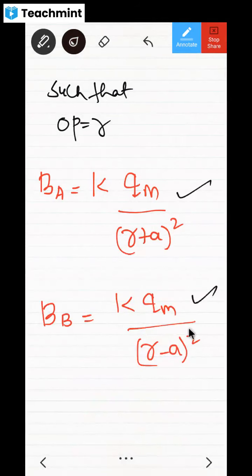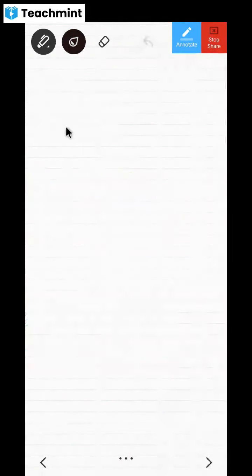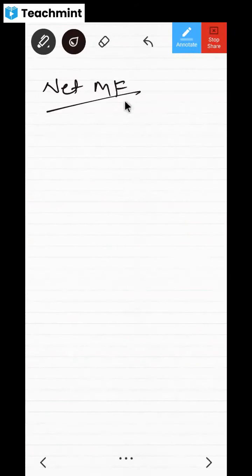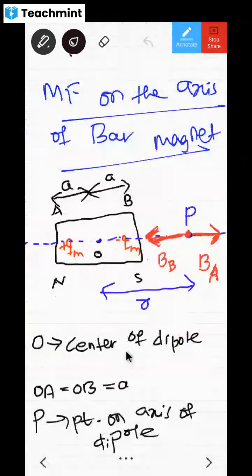Okay, now if I ask you total net magnetic field, net magnetic field means magnetic field at point P. That net magnetic field is equal to, don't you think I have to write it as BB minus BA? Because BB is more, no?